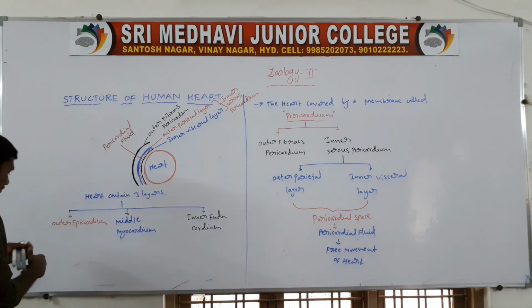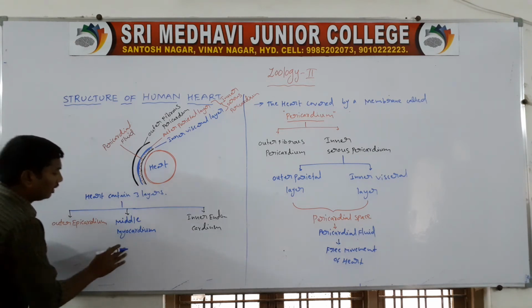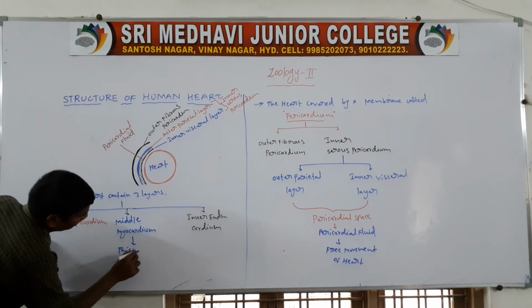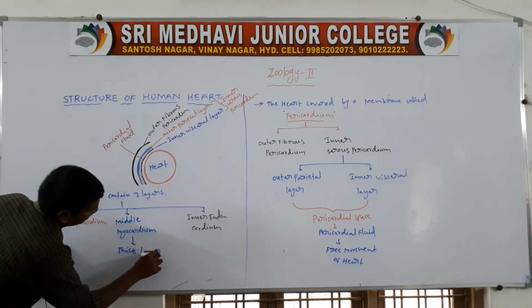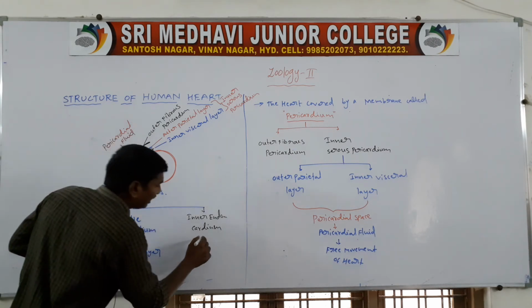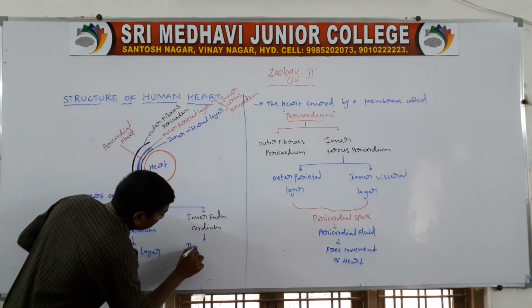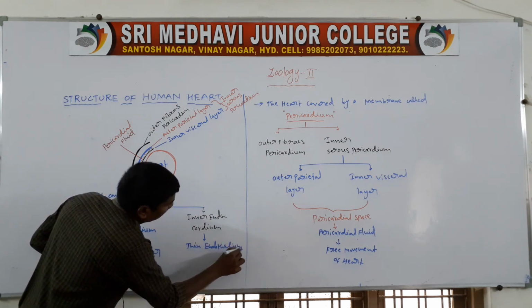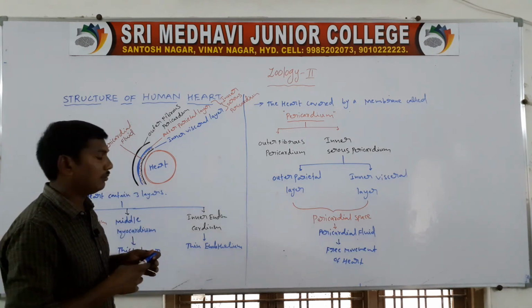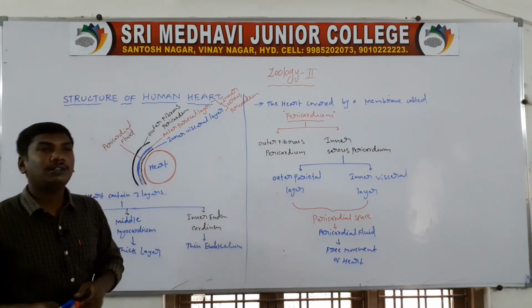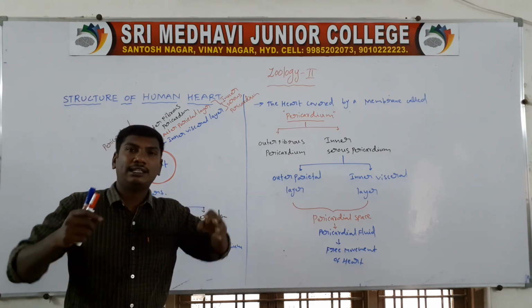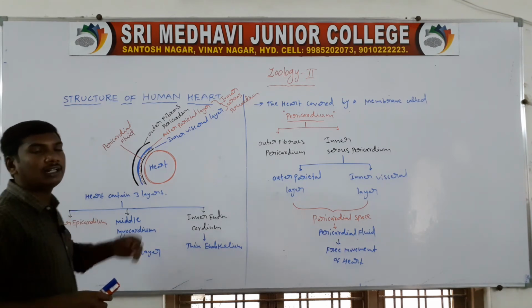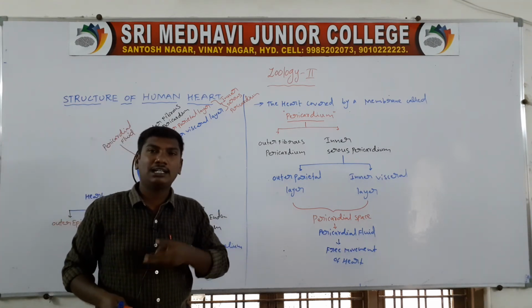Next, the middle myocardium is a thick layer. The inner endocardium is a thin endothelium. The thin endothelium also covers the heart walls and is also present in the large blood vessels. So the heart wall contains 3 layers.